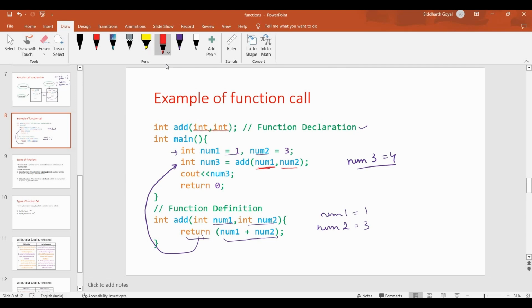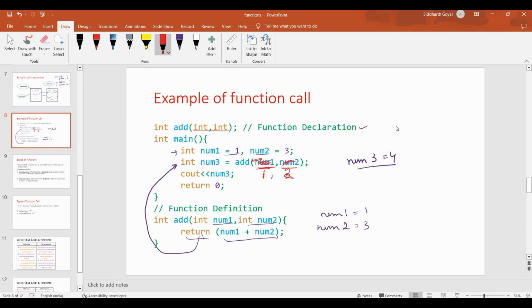Basically we are passing the values 1 and 2. Even if instead of num1 we pass 1 comma 2, that would be call by value, because we are passing a value. But in call by reference, what we do is we pass the address of the variable.